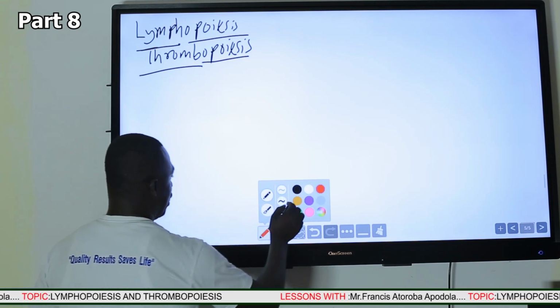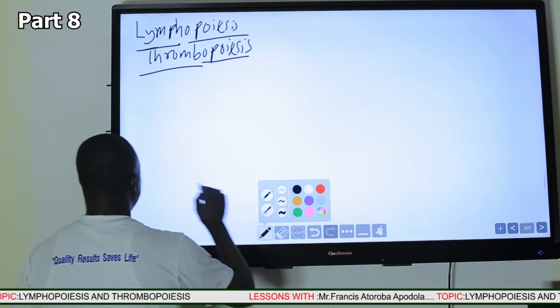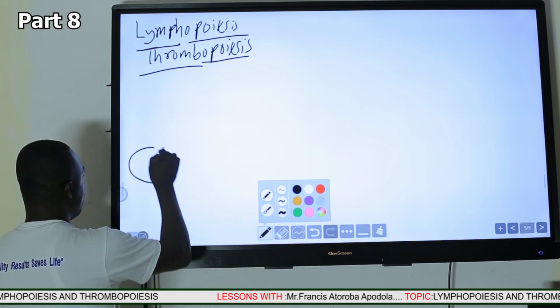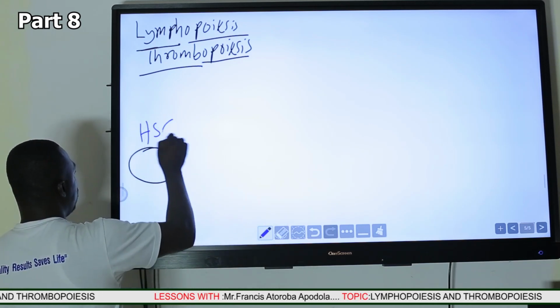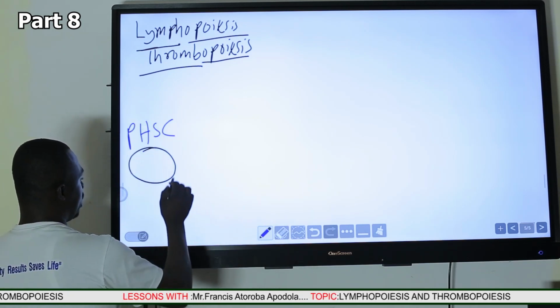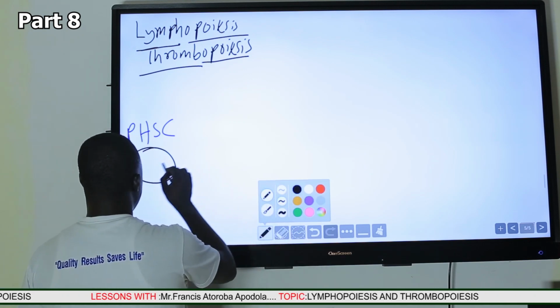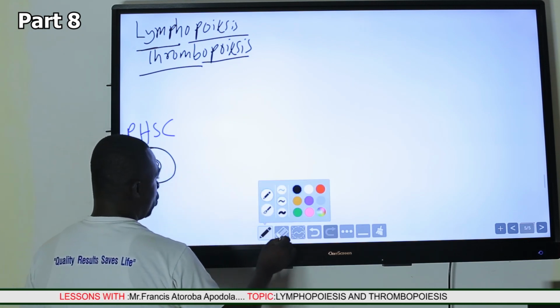So we shall begin with the hematopoietic stem cell, which is actually a pluripotent hematopoietic stem cell. This will undergo differentiation.